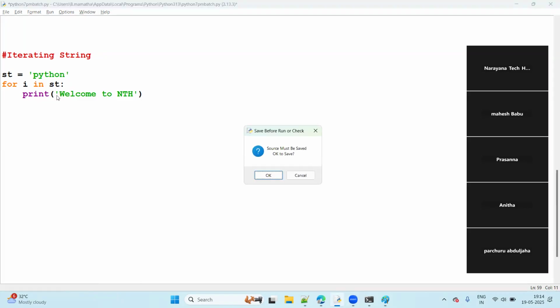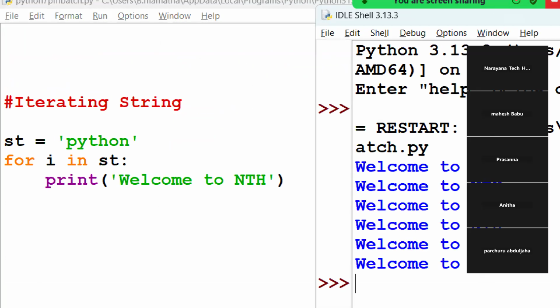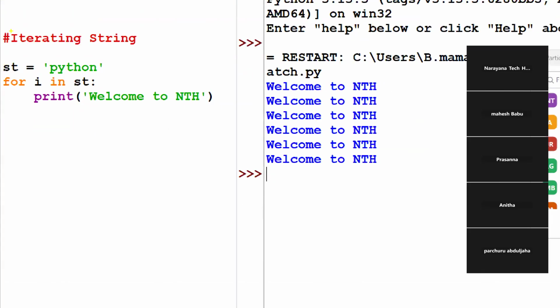Let me run the program. As you can observe here, 6 times are displayed. Sir, why only 6 times, sir? Yes, there is a reason. What is that? Okay, observe here.